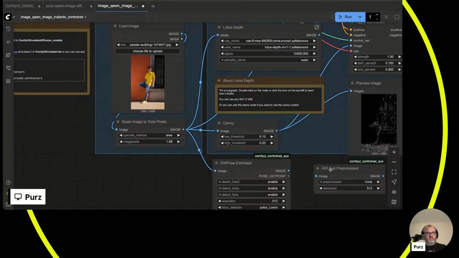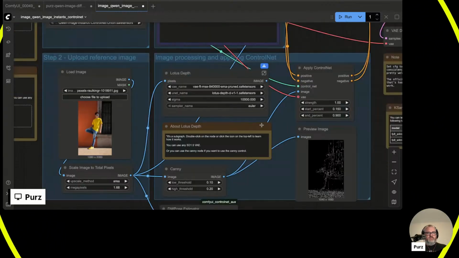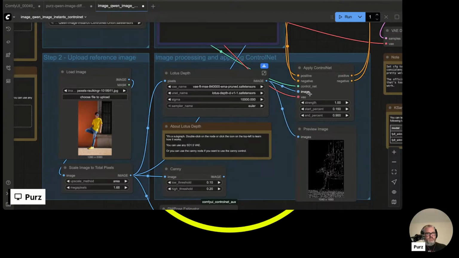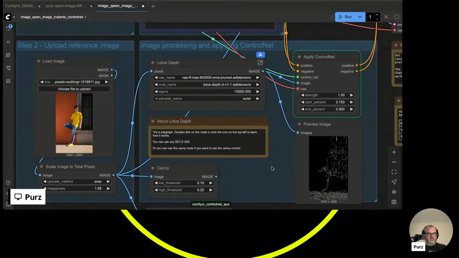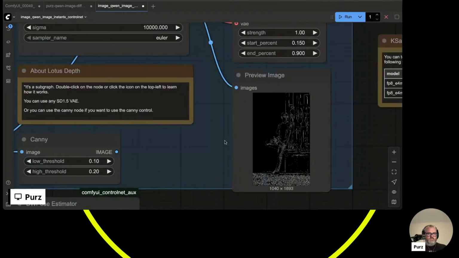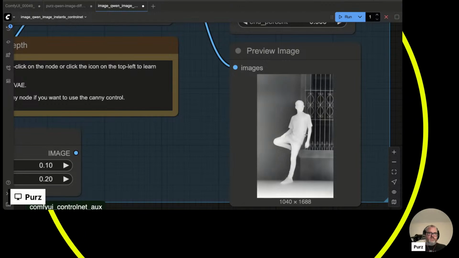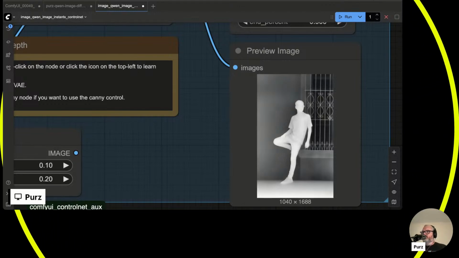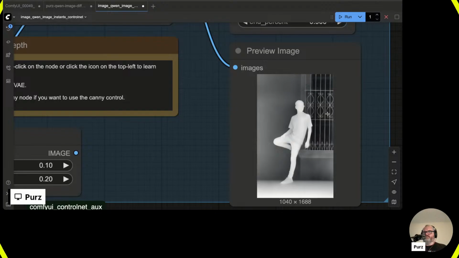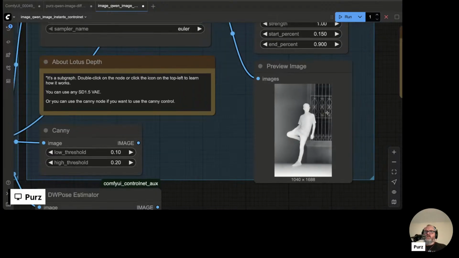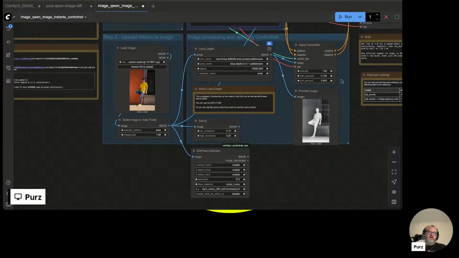Actually, I want to see this one through the Lotus depth. Dang, that looks good. Yes, there are very many knobs to twiddle here.